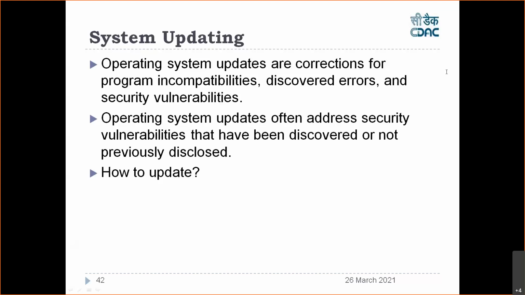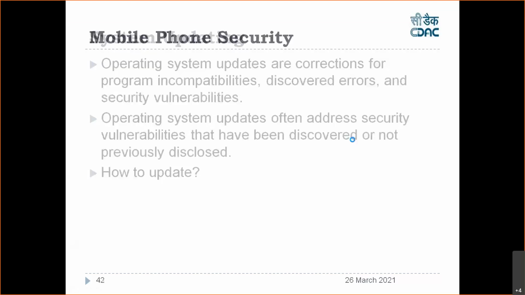Smartphones and all electronic gadgets which have network or processing capabilities are part of cybercrime. Even an IoT device, say a webcam, is part of it. If I am a hacker from Pakistan capturing a webcam, a CDAC CCTV camera, then I am doing a cybercrime. So anything, a smartphone or anything with network access and computing power, can become part of a cybercrime. Okay, so system updating is over.